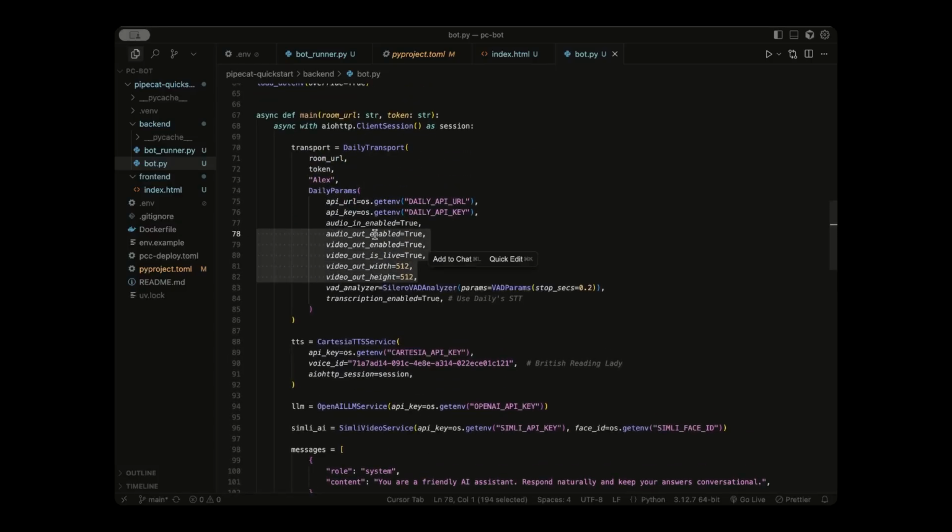So make sure your audio out enabled is set to true, because before we had that set to false. And then you want these remaining four: video out is enabled, video out is live, and then just two lines for the height and width settings.